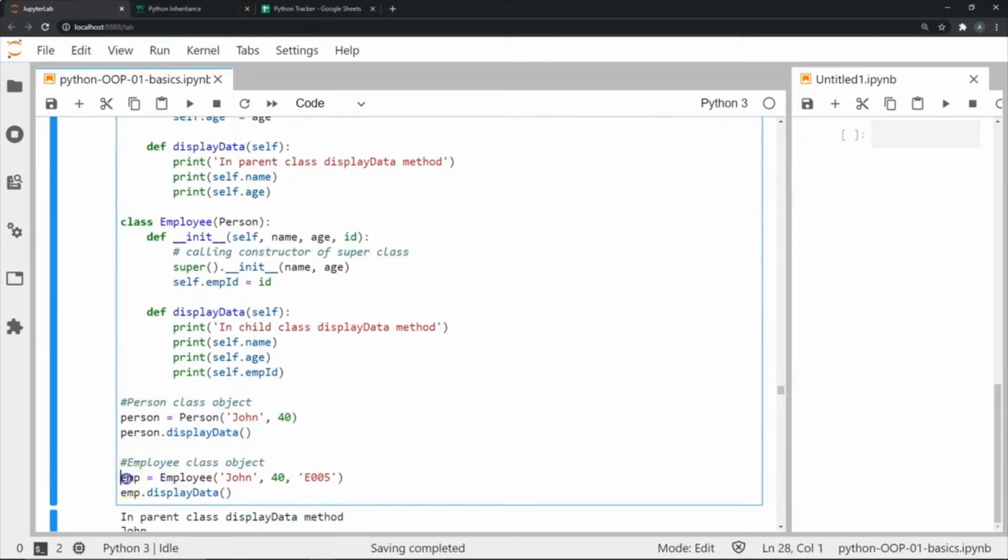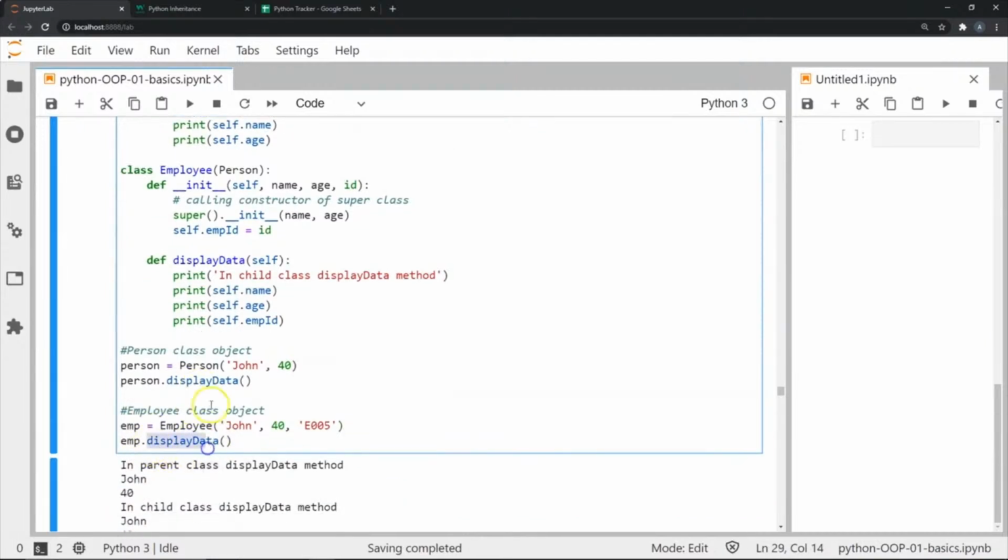Now next I'm going to create an object called emp, which is the child class Employee object, which is going to now have the same information of John for the name and age 40, but now it's going to have an employee ID. And then I'm going to store this in emp, and I'm going to display the data for this child class object, and we will see the difference in how the display data is differing from the earlier case.